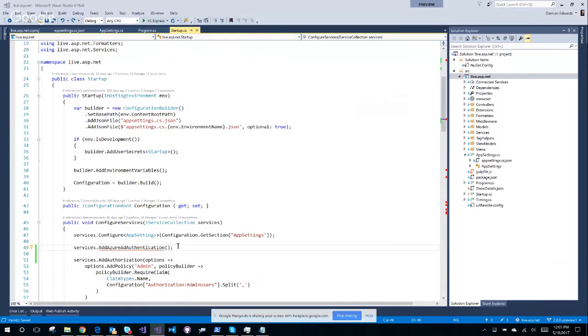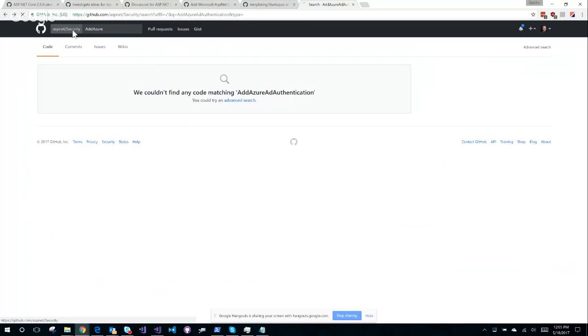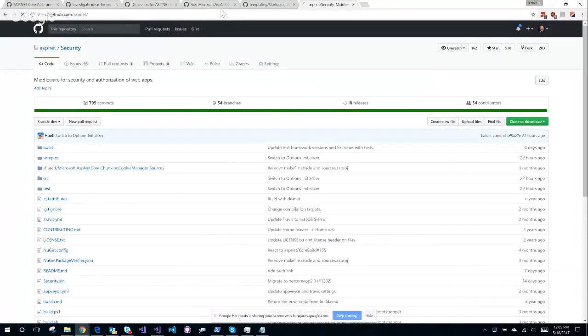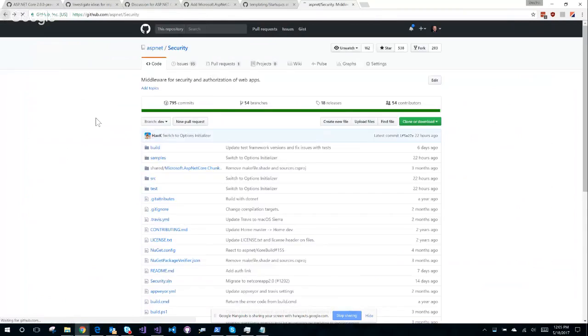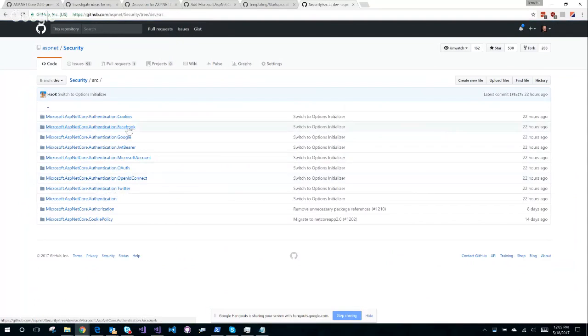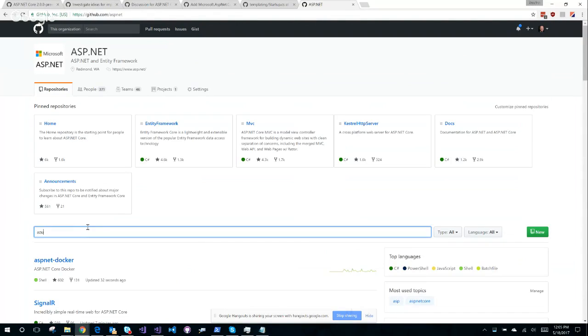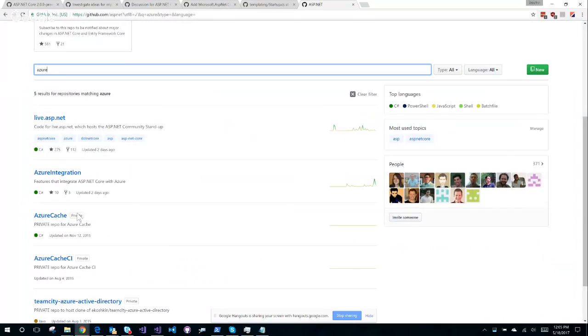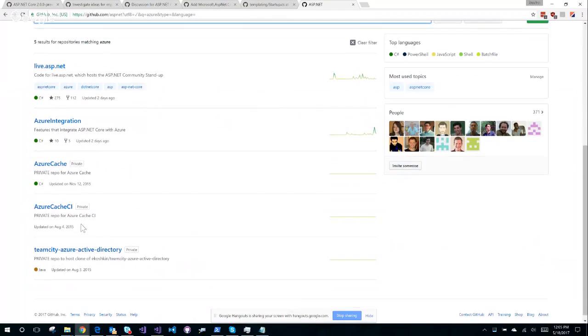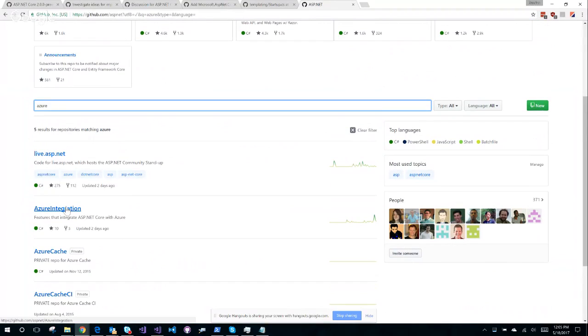Okay. In the wrong repo? Security. I don't see Azure in there, actually. Oh, that's interesting. It's not in there.